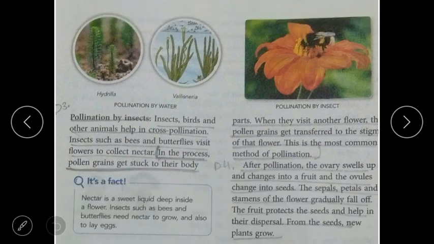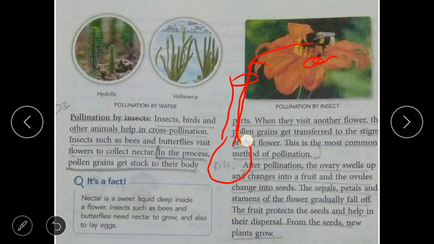Here see the flower. This part, what I have told, is said to be the stigma. When the insect sits on it, pollen grains are stuck on the insect's leg, so the pollen grains are transferred through that. Then here, children, the ovary is there, and the pollen grains are transferred to the ovary. Then what happened? The ovary swells up, it gets large into fruit, and the walls change into seeds.